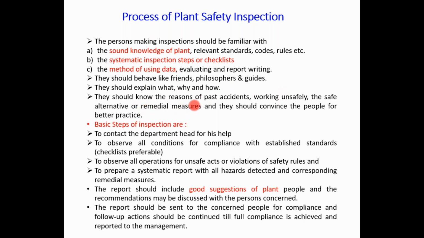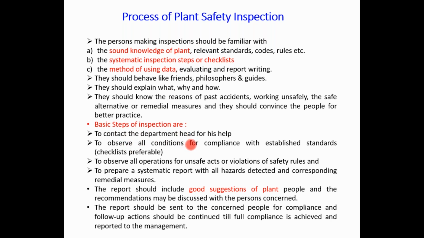What is the history of that company? What is the historical data as far as accidents are concerned? What are the causes, and what remedial measures or corrective actions were taken in the past or in the current scenario? Then the best steps of inspection are to contact the department head for his help, to observe all conditions for compliance with established standards, with a checklist preferable, to observe all operations for unsafe acts or violations of safety rules, and to prepare a systematic report with all the hazards detected and corresponding remedial measures.